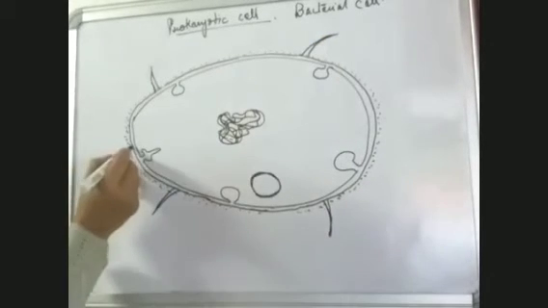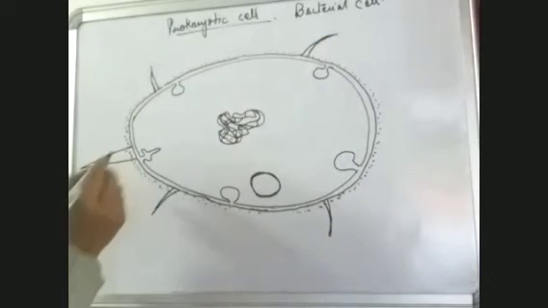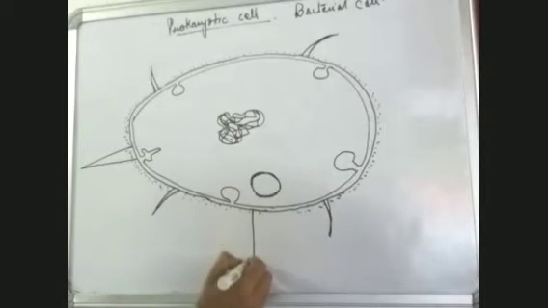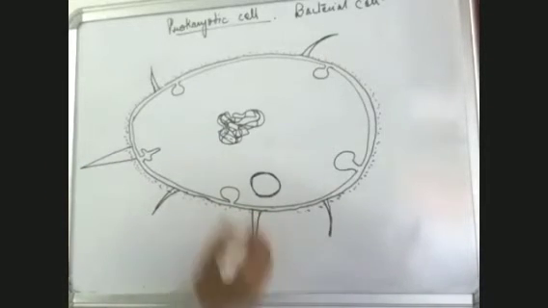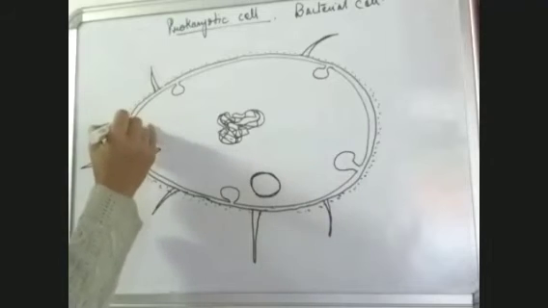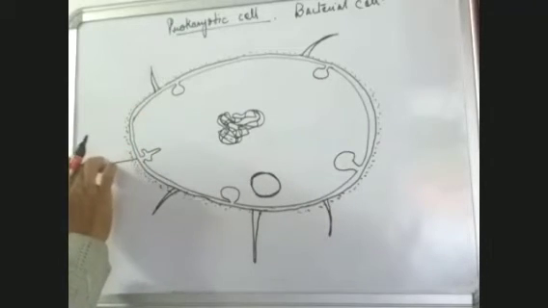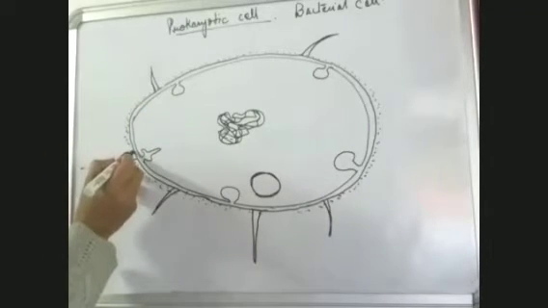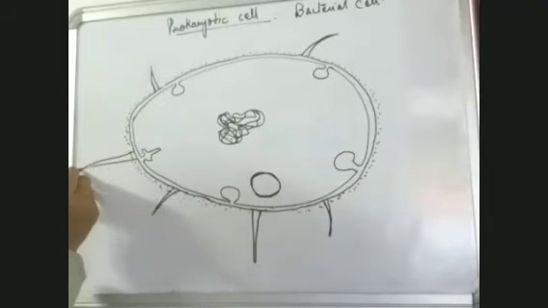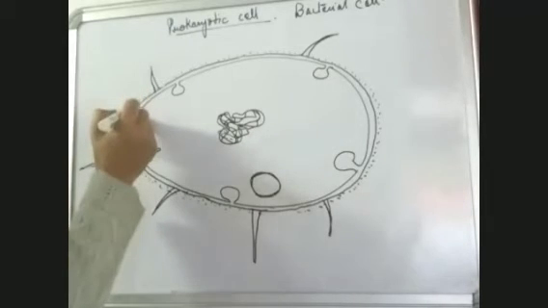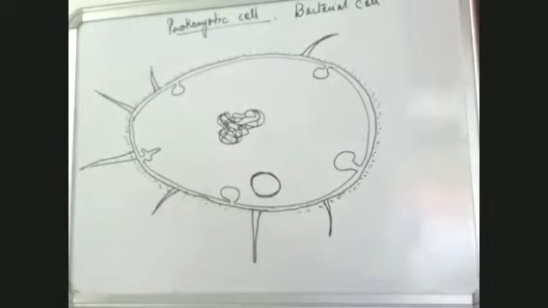And besides this, we have some long structures like this, which are known as pilus, which are used for reproduction. We have fimbriae, we have pilus, beside we have plasmid.